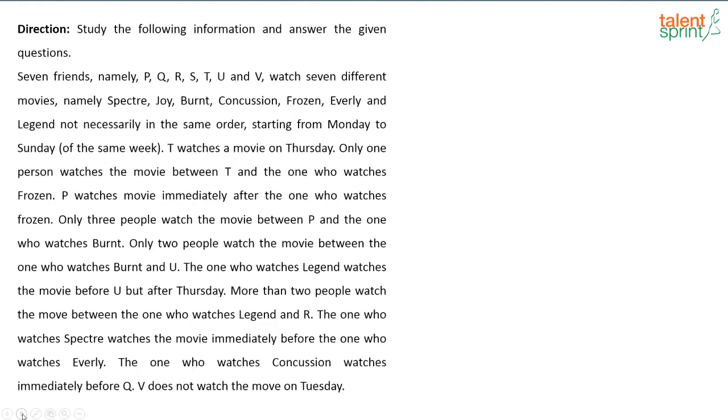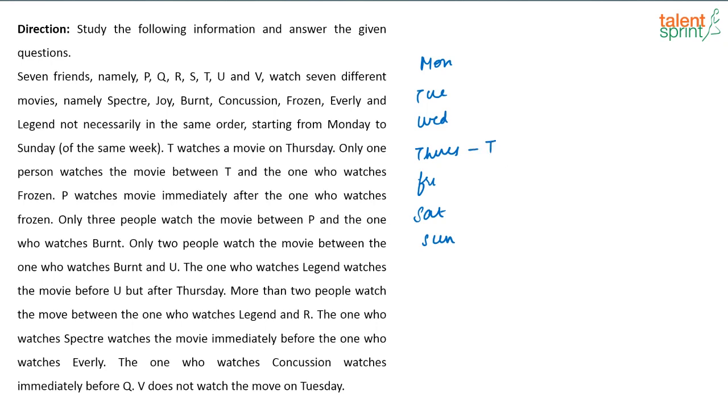So let me start solving it. There are 7 friends, P, Q, R, S, T, U and V, watching 7 different movies. So the days given are Monday to Sunday: Monday, Tuesday, Wednesday, Thursday, Friday, Saturday and Sunday. Then it is given T watches the movie on Thursday. So T is watching the movie on Thursday.